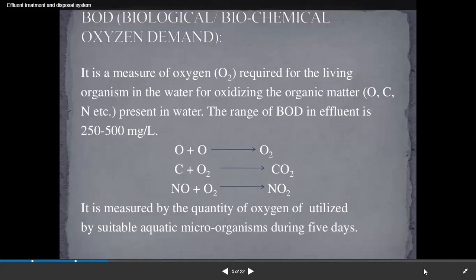The range of biological oxygen demand in effluent is 250 to 500 milligram per liter. O plus O is equal to O2, C plus O2 gives CO2, NO plus O2 gives NO2. It is measured by the quantity of oxygen utilized by suitable aquatic microorganisms during 5 days.